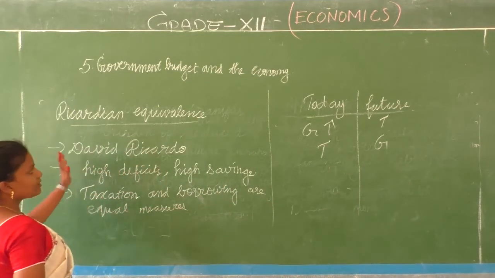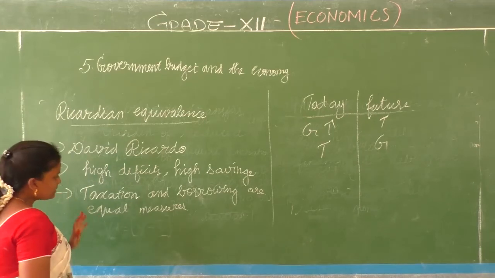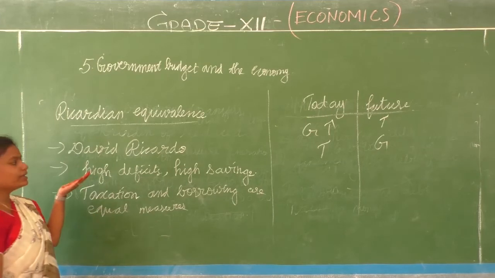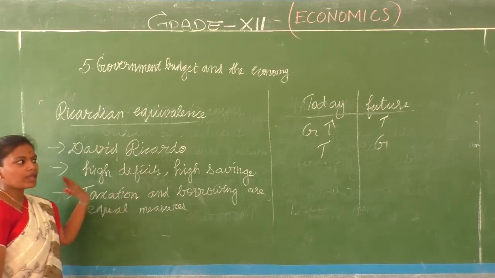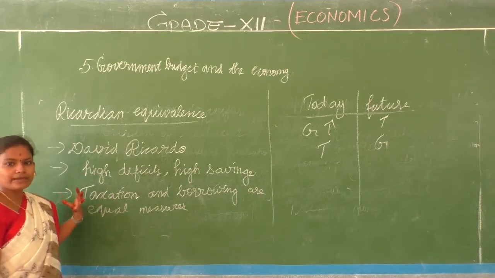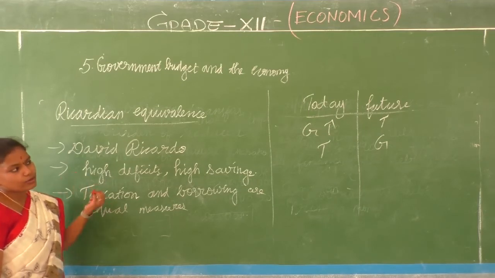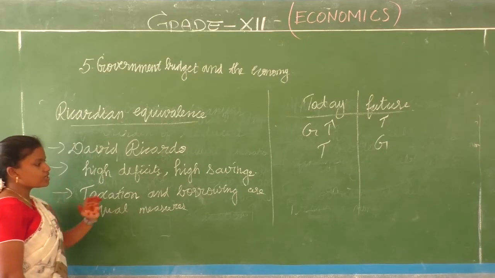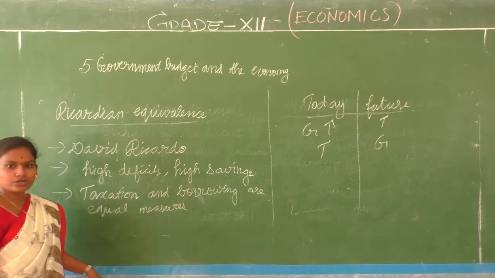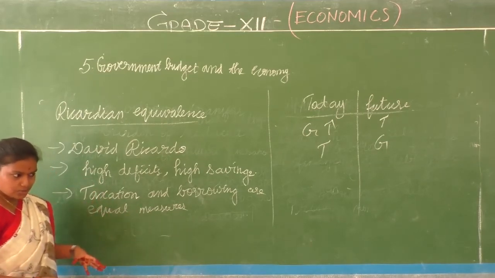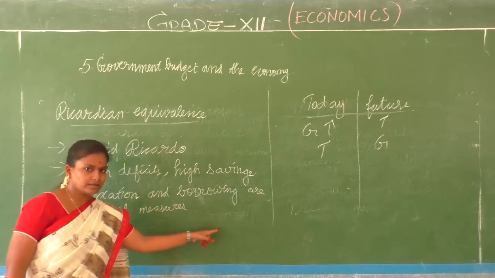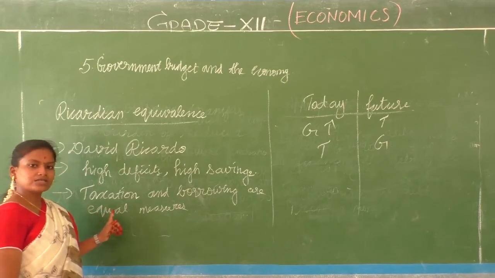So what is regarding equivalence? He says that people tend to save more in place of deficit. So when they are saving more, the government spending is not that much and they are ready to go for taxation. Right, children? So taxation and borrowing are equal measures. At present, the government goes for two measures: borrowing and taxation.